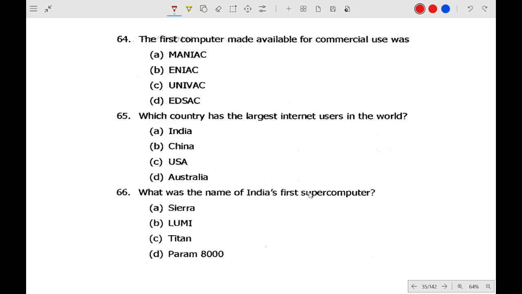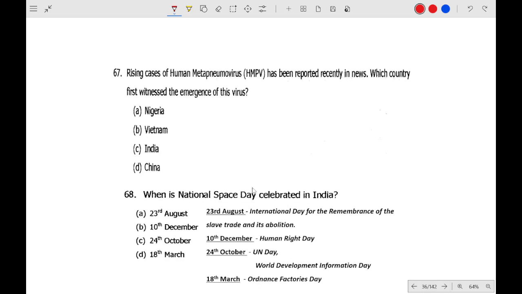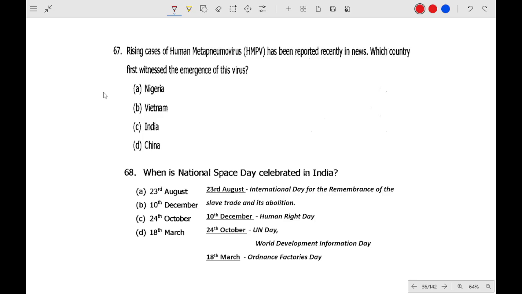The first computer made available for commercial use is the Univac. Which country has the largest internet users in the world? China. Name of India's first supercomputer? Param. Rising cases of human metapneumovirus, HMPV virus.